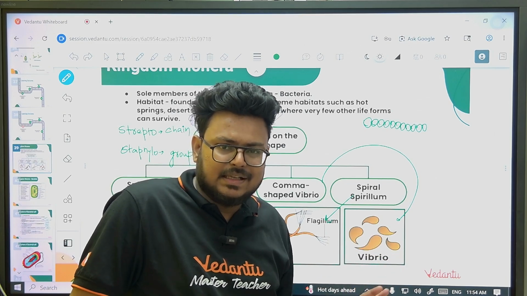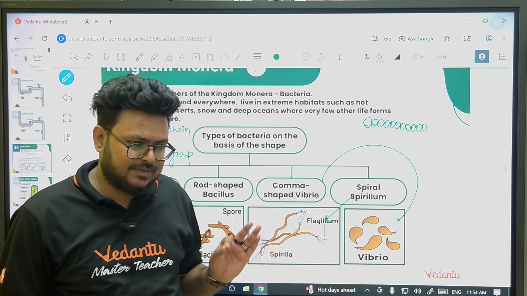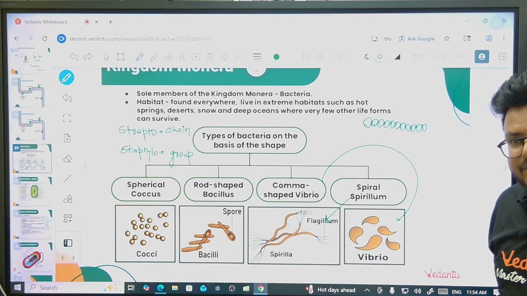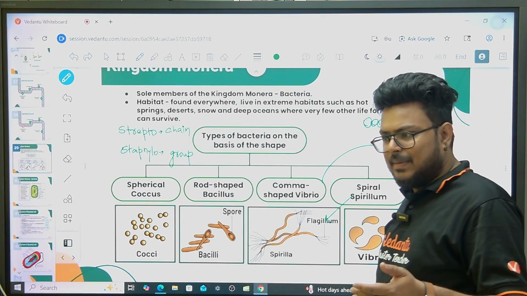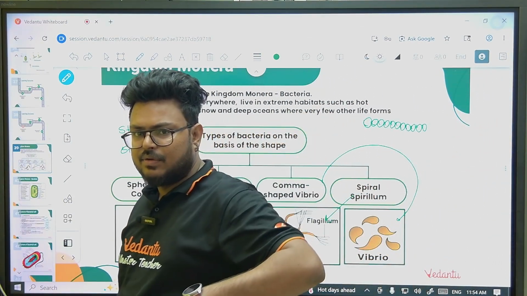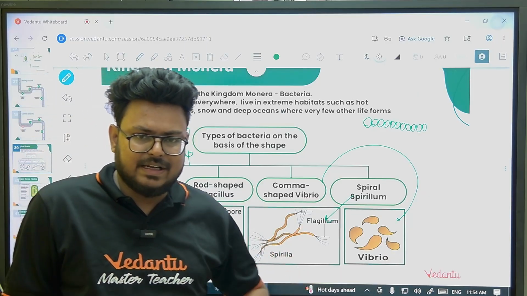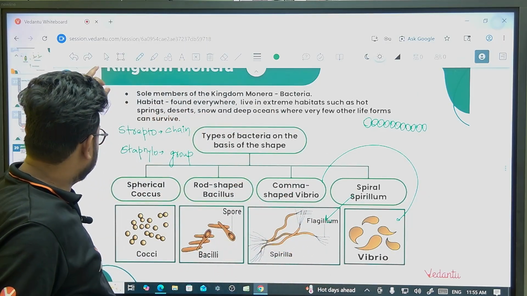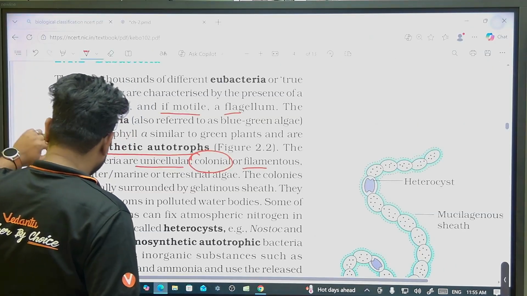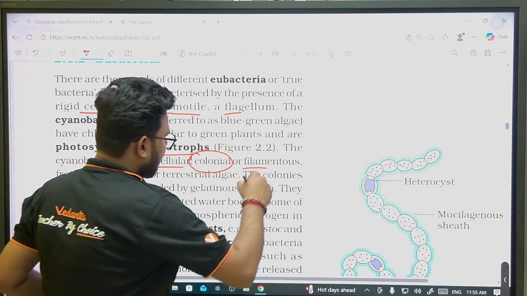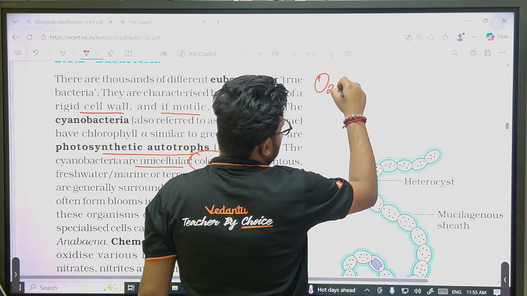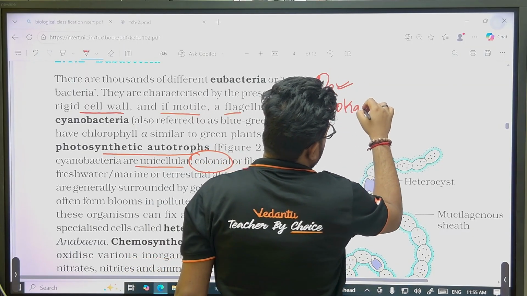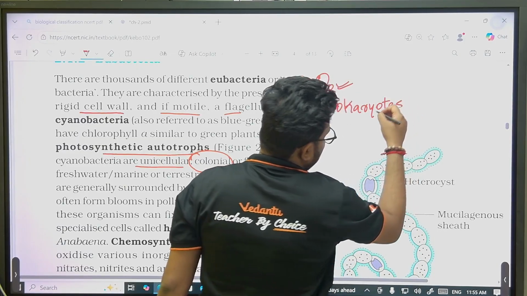But the major thing is that cyanobacteria were the first bacteria capable of producing oxygen during photosynthesis. Earlier photosynthetic autotrophs did photosynthesis but were not releasing oxygen. So cyanobacteria were the first prokaryotes to release O2.